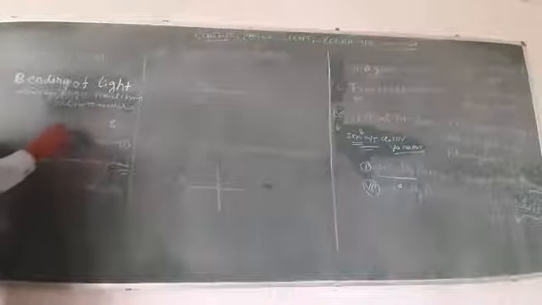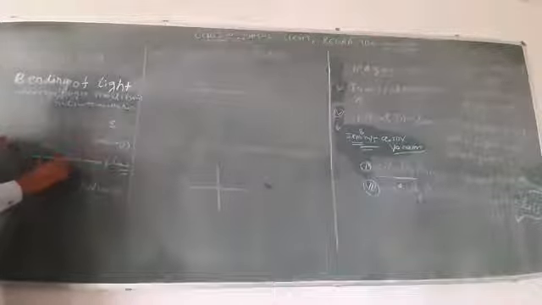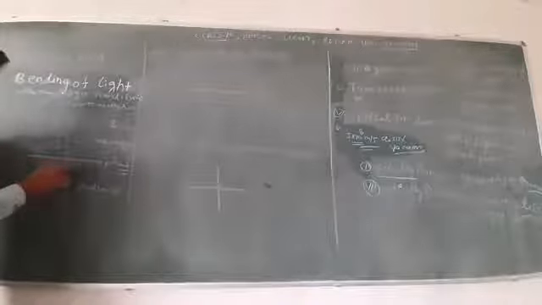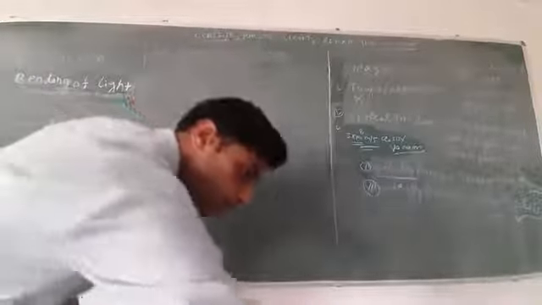When the ray of light is incident on this plane, then we have to draw a normal on this boundary. Then this angle is known as the angle of incidence. And the ray of light bends towards the normal.